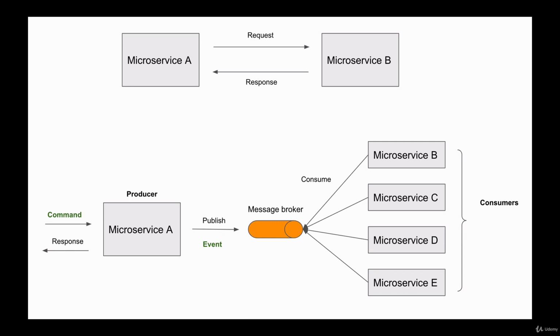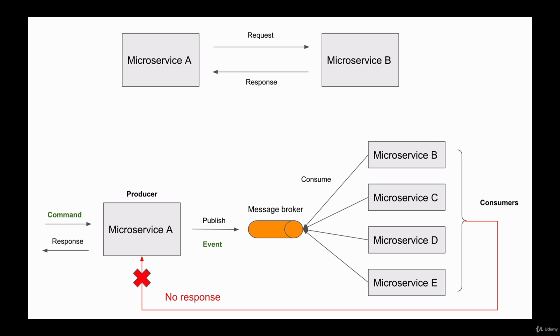And microservices that consume the event, they do not send back a response to a publisher microservice A. If one of the subscribed microservices is down, a publisher microservice will not know about it, although when it comes back again, it will still be able to consume the published event. And this is another advantage of this architecture over the direct request and response communication.